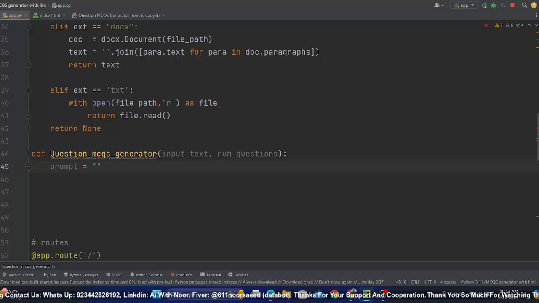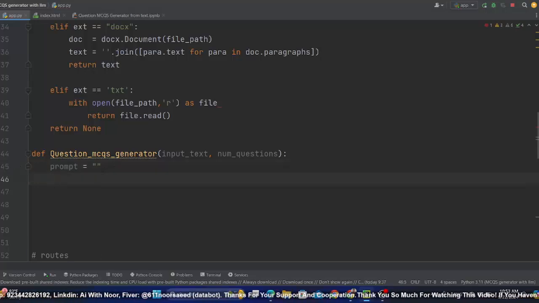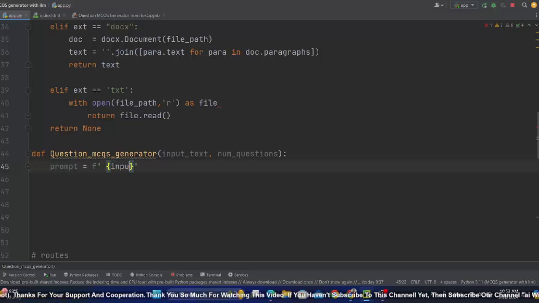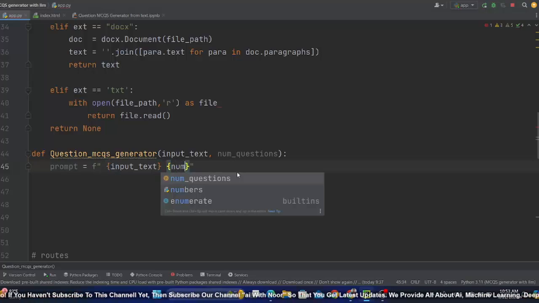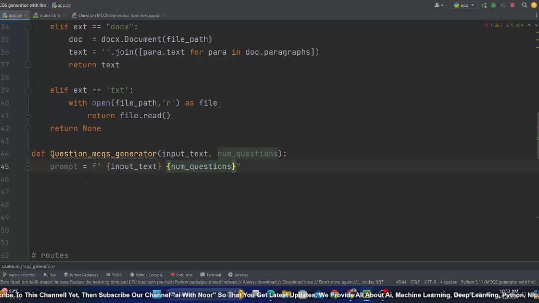The prompt will be here, and within this prompt, I didn't create the prompt, I will create it a bit later because it's too lengthy, but within this prompt we will pass this input text, because this is the text we have extracted from the PDF file, and this number of questions with some of our custom prompt. We will also use some of our custom prompt to make this chatbot or this system efficient.